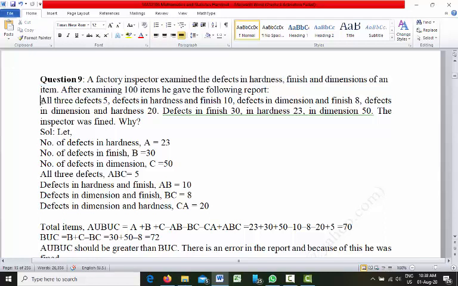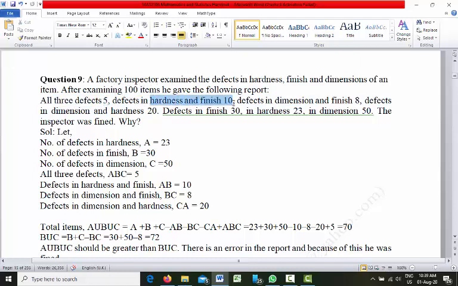All 3 defects, that means defects in hardness, defects in finish, and defects in dimension, all 3 kinds of defects were found in 5 items.